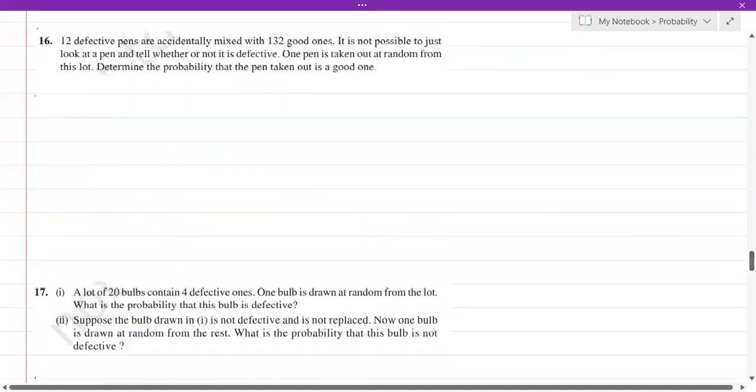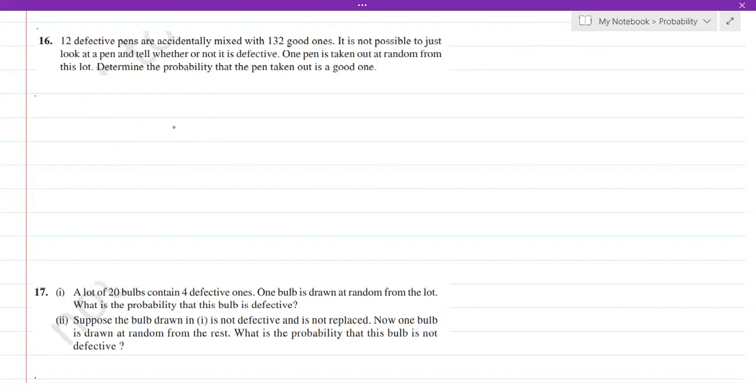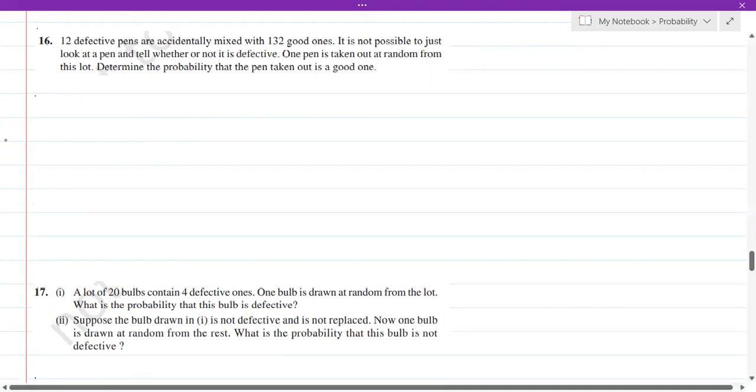Coming to the next one. 12 defective pens are accidentally mixed with 132 good ones. So there are 132 pens which are good and 12 pens which are defective. Now they are mixed. So total number of pens is how much? 144. It is not possible to just look at the pen and tell whether it is defective or good. So one pen is taken out at random from the lot. Determine the probability that the pen taken out is a good one.